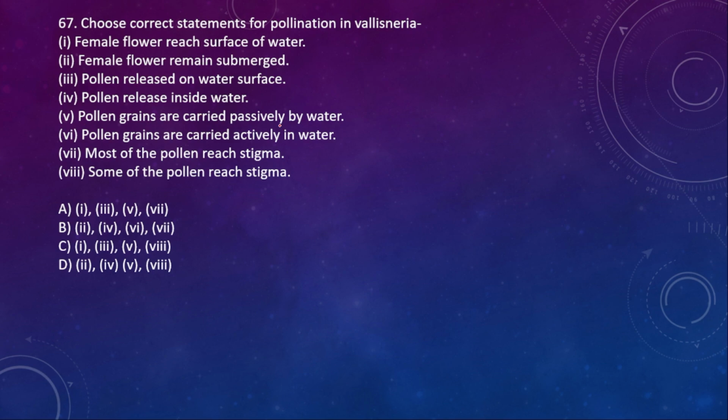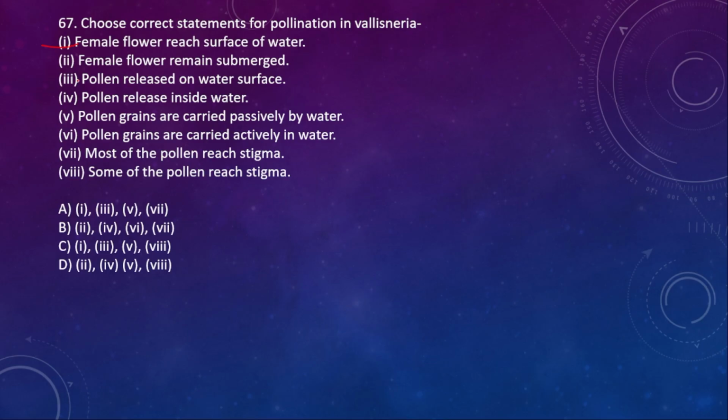Pollen grains are carried passively by water. Pollen grains are carried actively in water. Most of the pollen reach stigma. Some of the pollen reach stigma. Here the right options: female flower reaches the surface of water is correct. If one is correct, it means D and then B are eliminated.